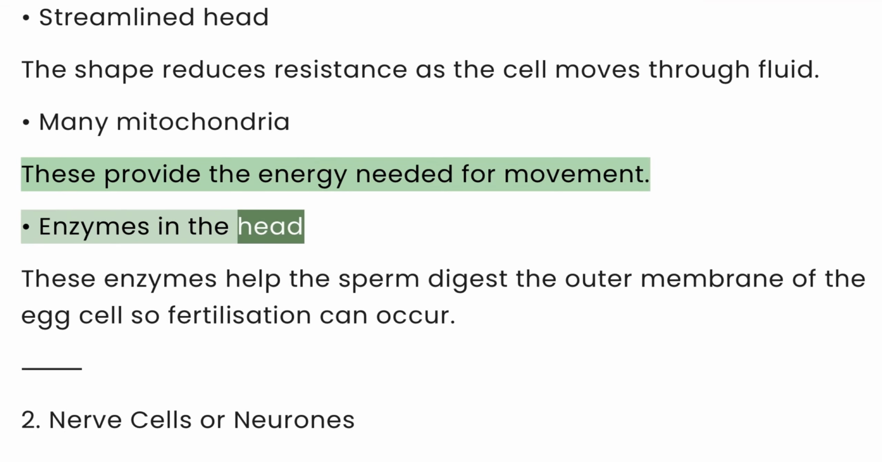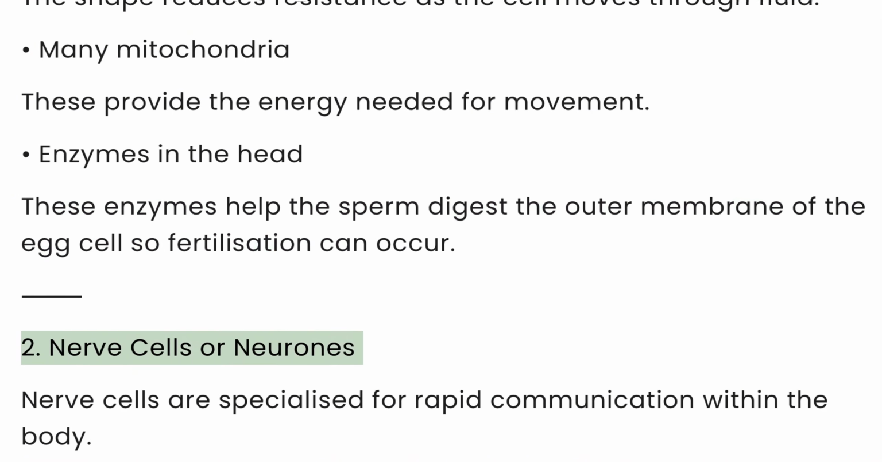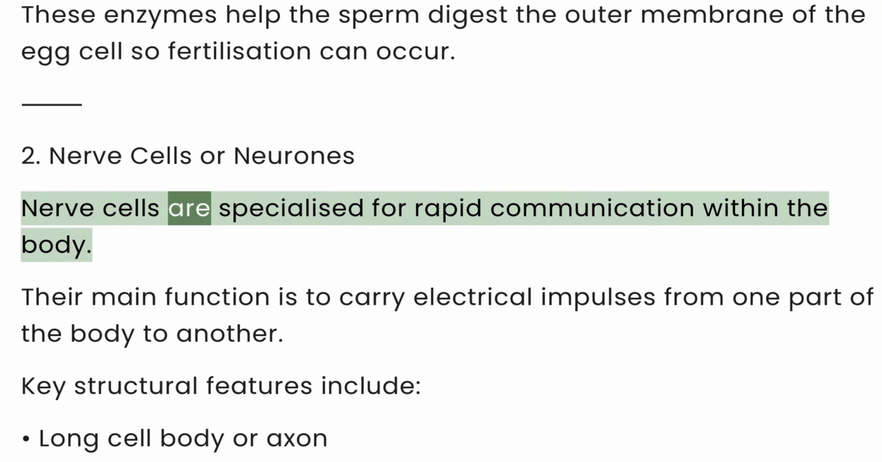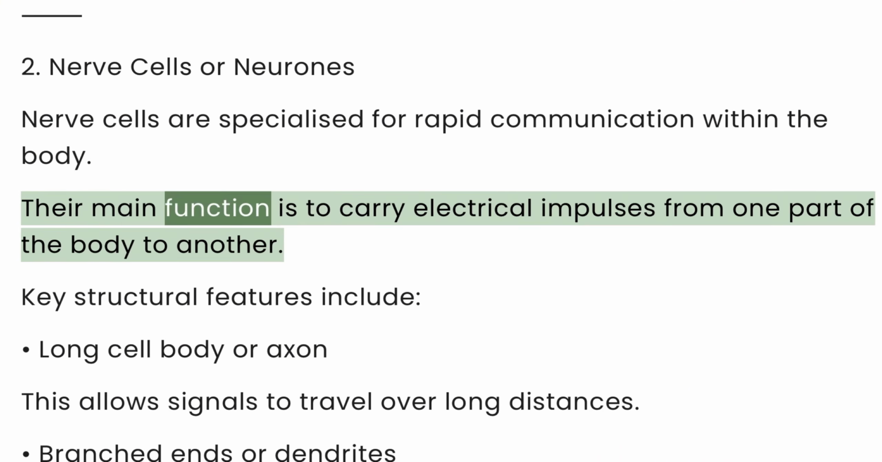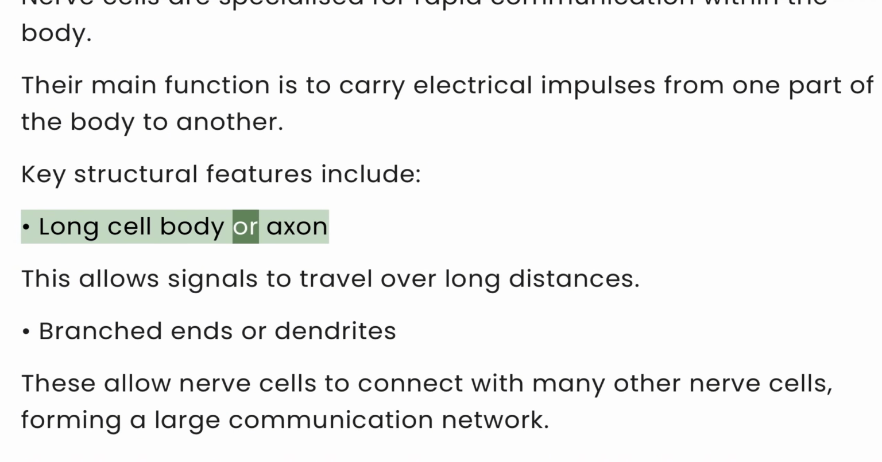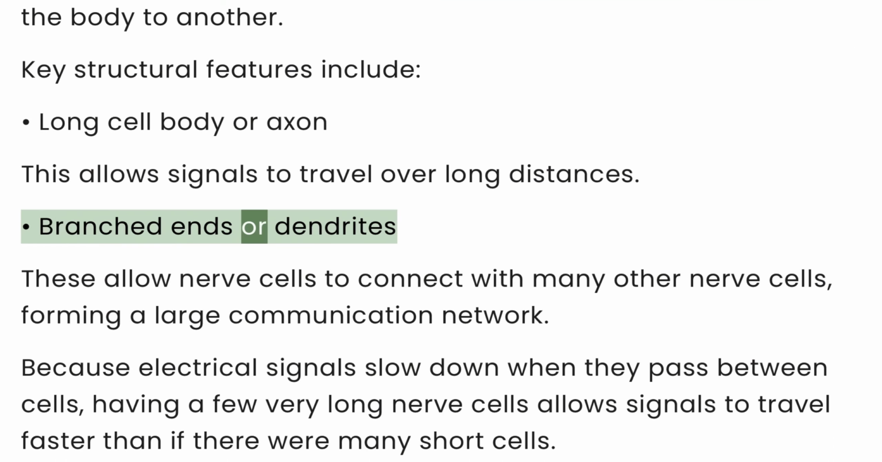Enzymes in the head. These enzymes help the sperm digest the outer membrane of the egg cell, so fertilization can occur. 2. Nerve cells or neurons. Nerve cells are specialized for rapid communication within the body. Their main function is to carry electrical impulses from one part of the body to another. Key structural features include long cell body or axon. This allows signals to travel over long distances. Branched ends or dendrites.